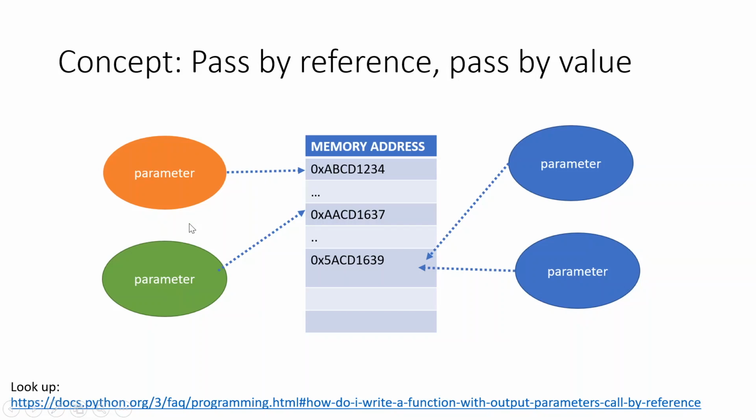In cases where we do not worry much about the memory and things like that, we can pass by value. In Python, it is always by reference.